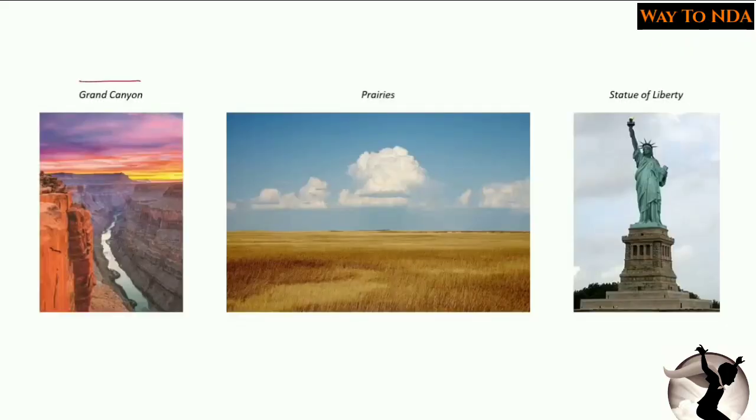This is the Grand Canyon which I was talking about, which is on the Colorado River. You can see the Colorado River flowing and the structure it has made by erosion. And the prairies, these are the grasslands which I was talking about, the prairies in the North American continent. And this is the famous Statue of Liberty, which is in the United States of America in New York.